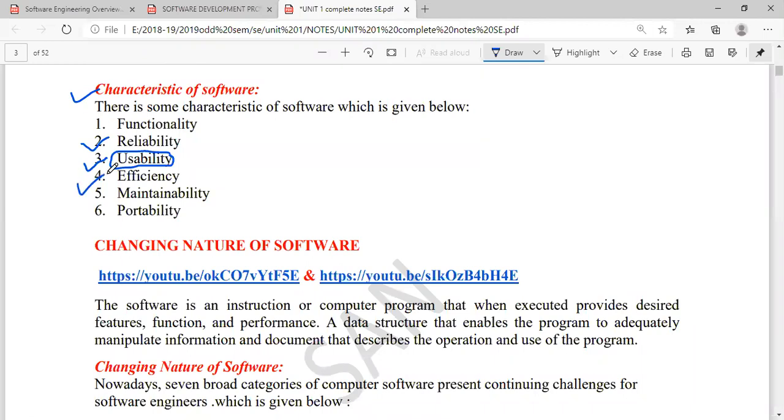So what is efficiency? Efficiency is all about measuring the performance of your software. See, suppose I run a program 100 times. Whether that program will tell me, okay, please don't run me.